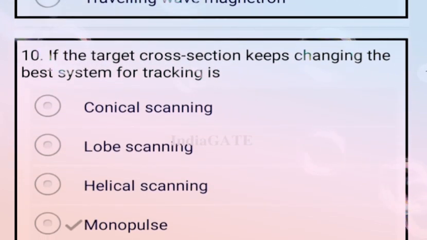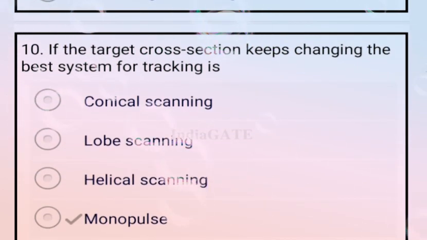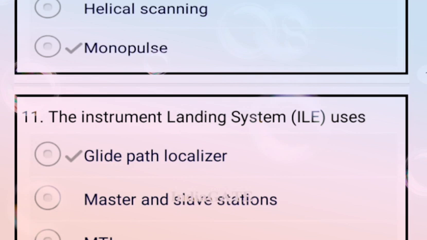If the target cross section keeps changing, the best system of tracking is your monopulse. So option D is your correct answer. Now come to the next question.